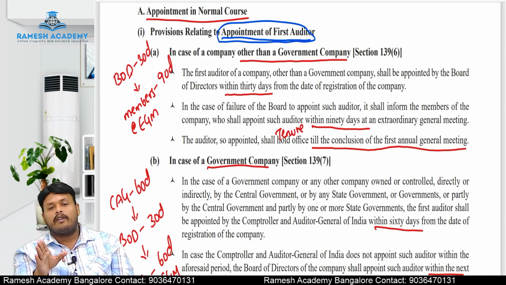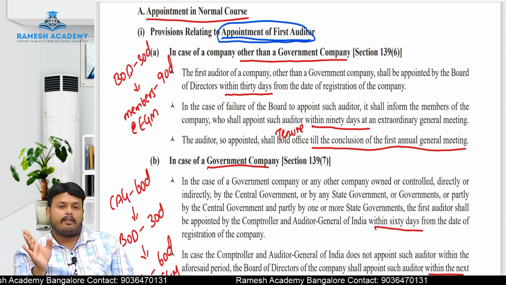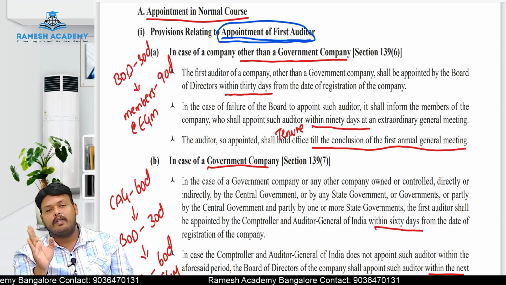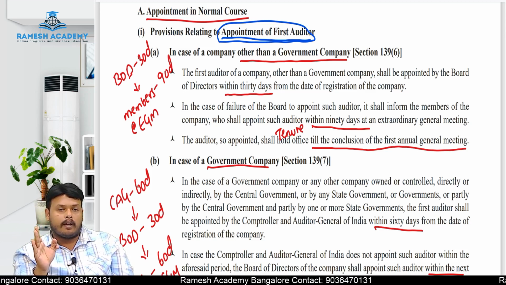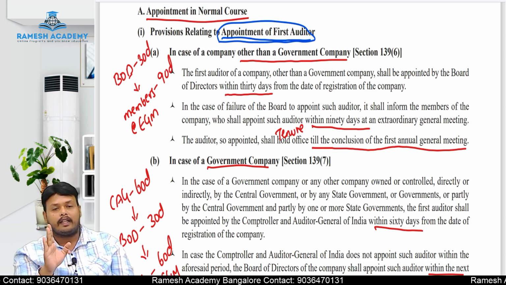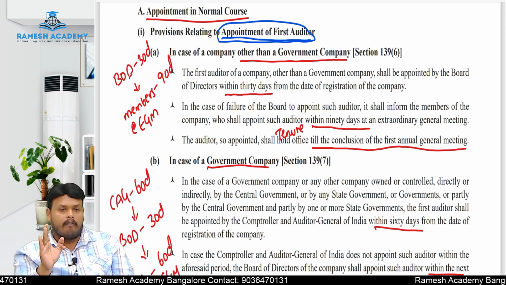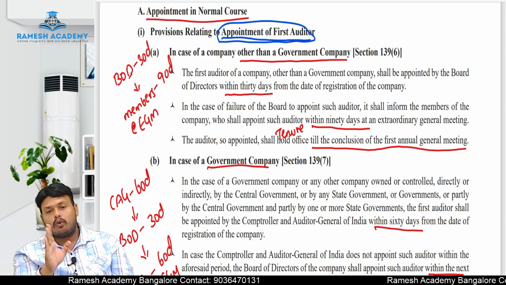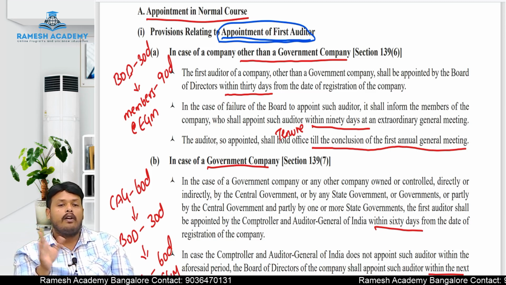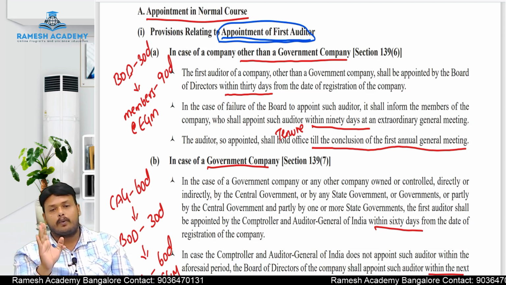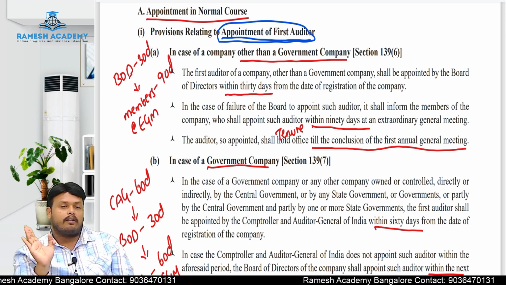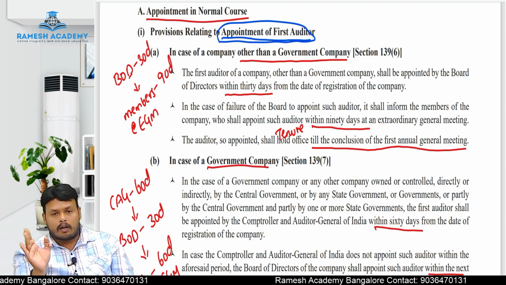If the board of directors fails to appoint the first auditor, next who will appoint? Members will appoint. The first auditor should be appointed by the members within 90 days by conducting an extraordinary general meeting. Next, what is the tenure term of the first auditor? The first auditor has to hold the office till the conclusion of the first annual general meeting. This is the procedure of appointment in the case of the first auditor other than a government company.